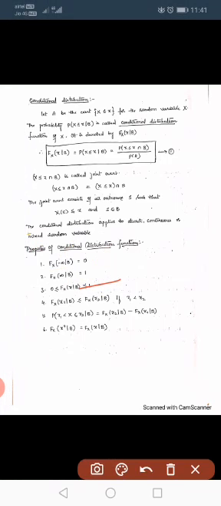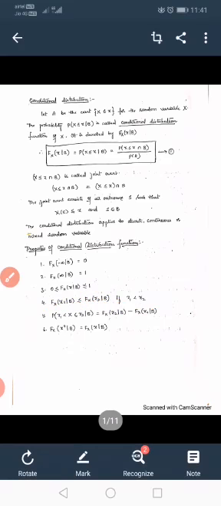Next, if x1 is less than x2, then for the conditional distribution function we write F_X(x1 | B) less than or equal to F_X(x2 | B). Next, the probability that the random variable X lies between x1 and x2 given B can be written in terms of the distribution function as F_X(x2 | B) minus F_X(x1 | B).